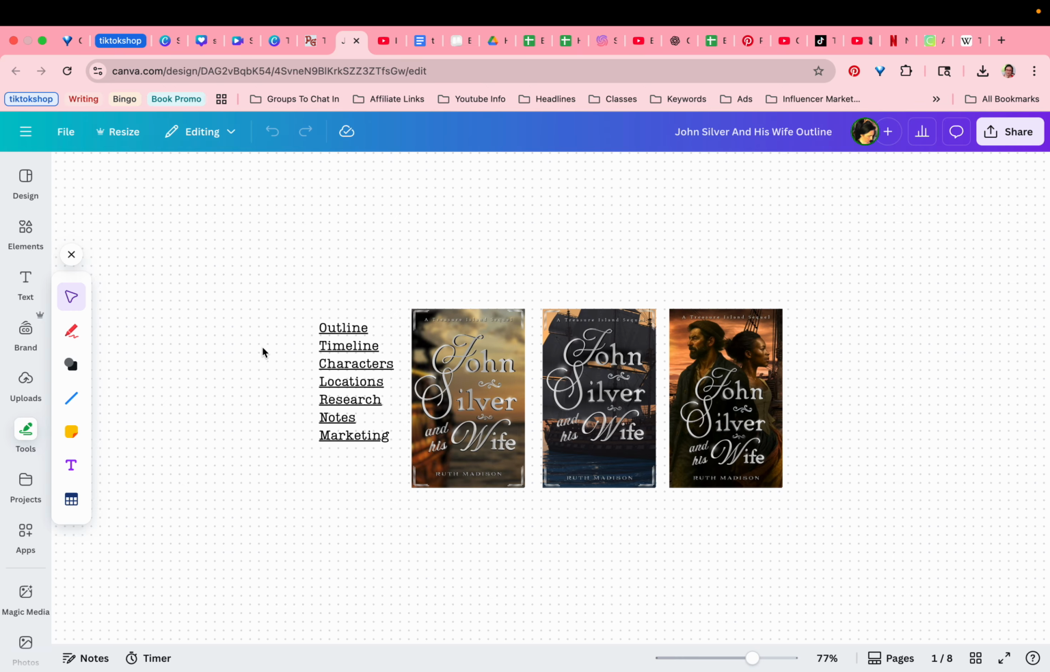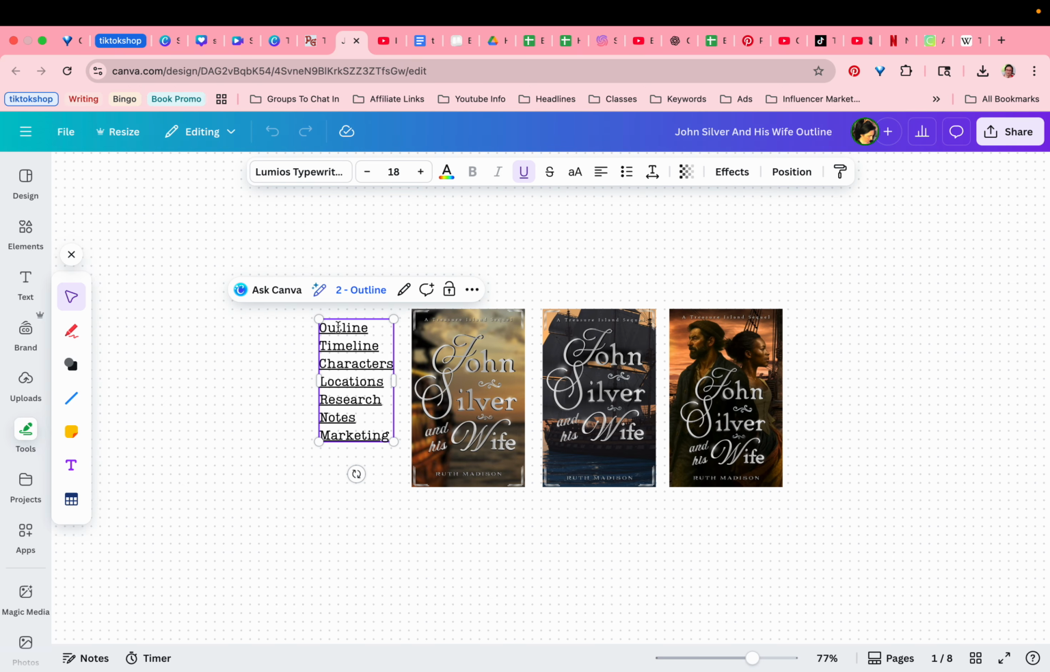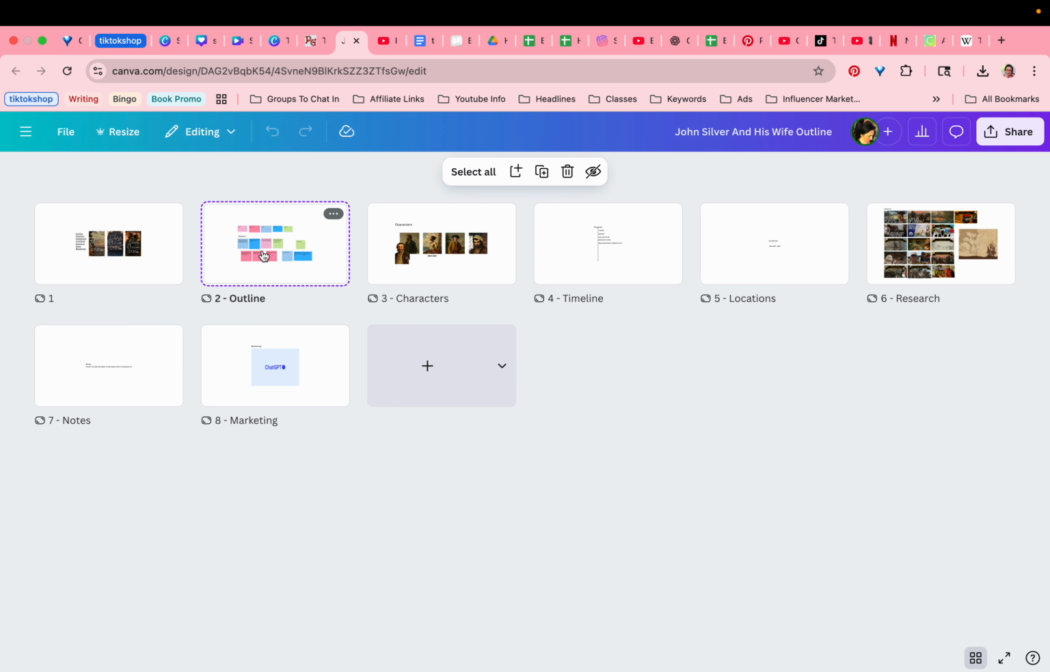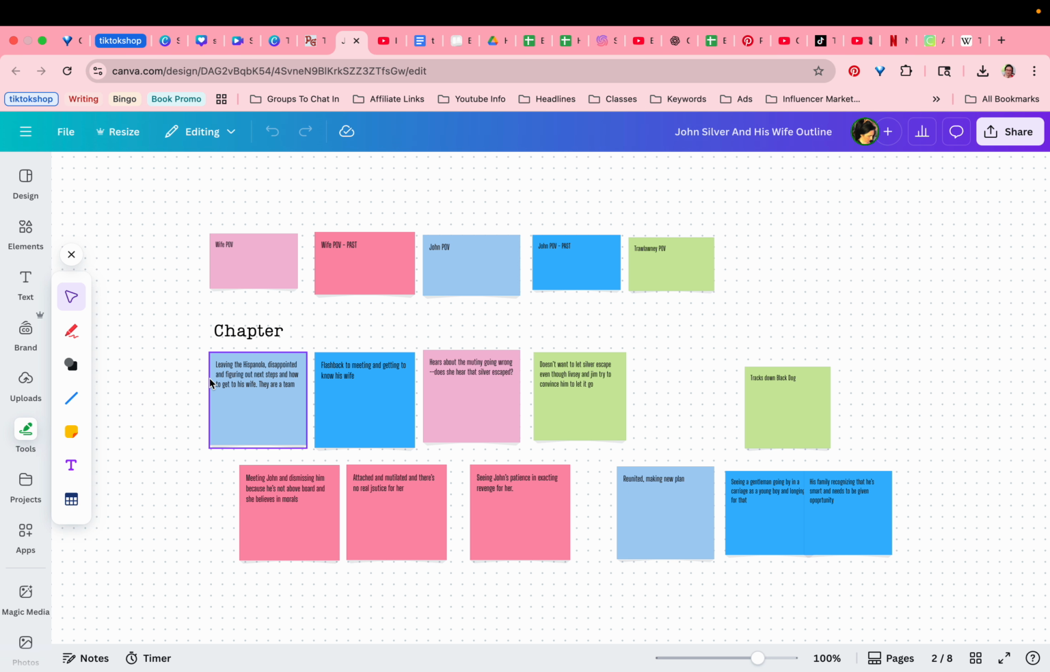But basically, I can click and go to that page. So again, these are all just pages here. So I highlighted it and linked to another page here.